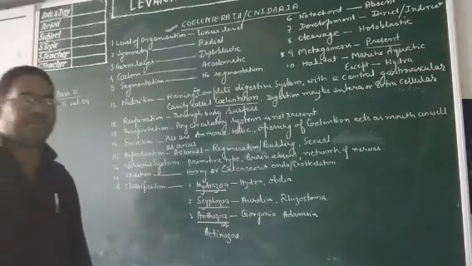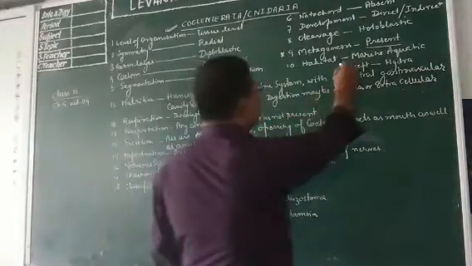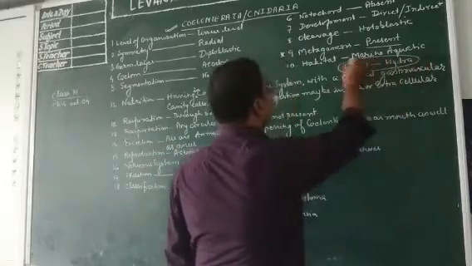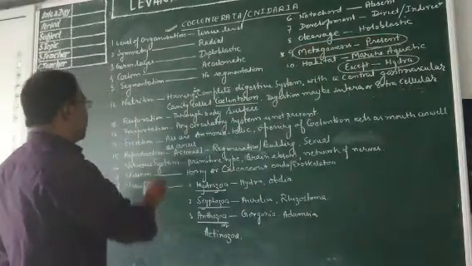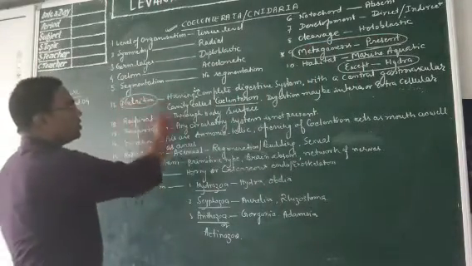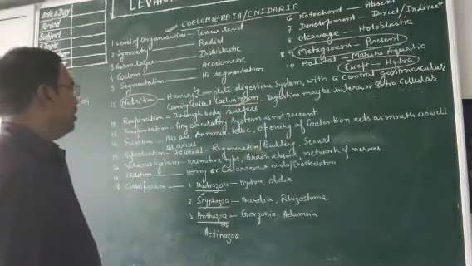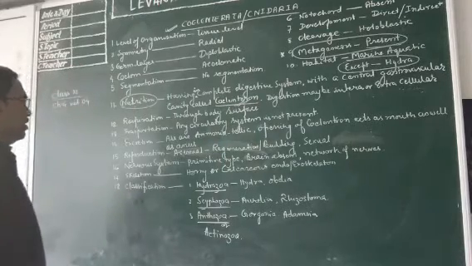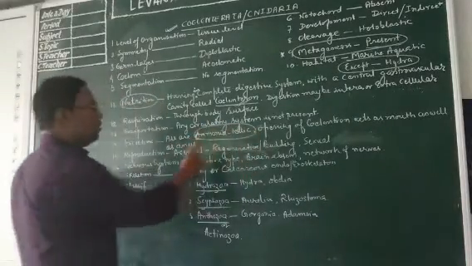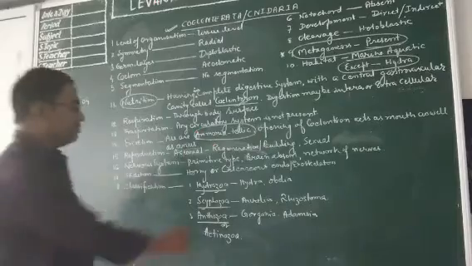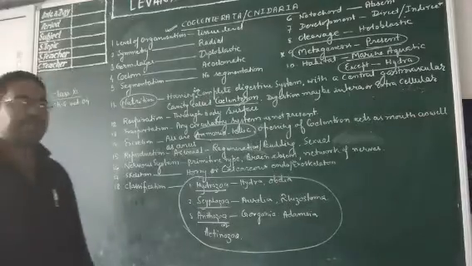For the examination, dear student, from the examination point of view, you must remember the exceptions. You must remember the metagenesis. You must remember about the nutrition, because about coelenteron, several questions have been asked in different examinations. For the excretion, they are ammonotelic. On the basis of the examples, these all are the important points from where questions can be asked.